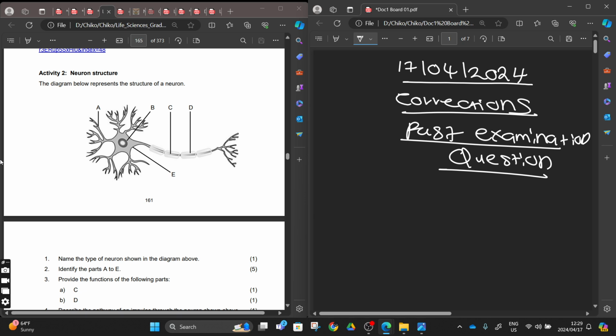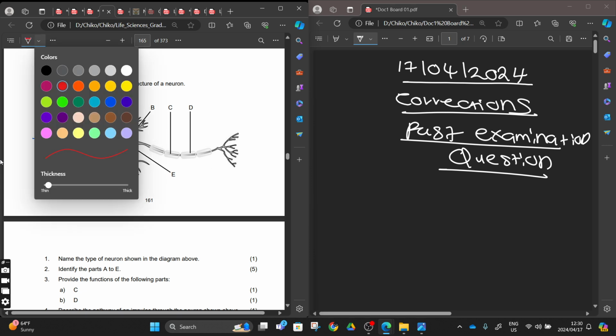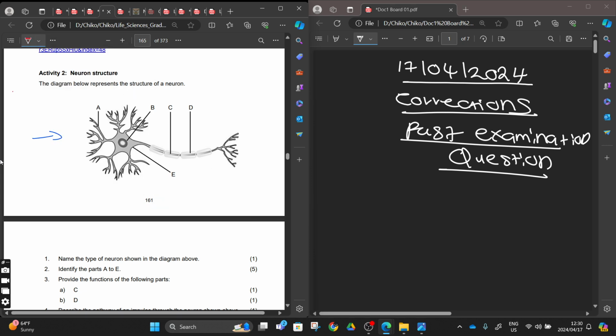You should be able to identify this neuron here, what type of neuron is this. And another thing, you should be able to know the function of myelin sheath here, and also if this one is covered and the other one is not covered, if this is cut, which neuron.